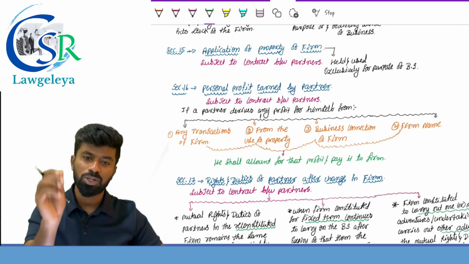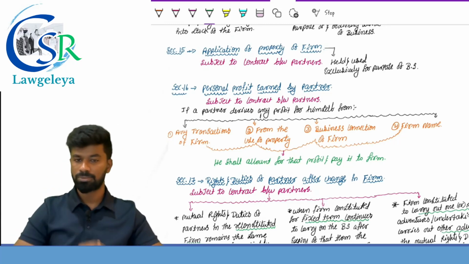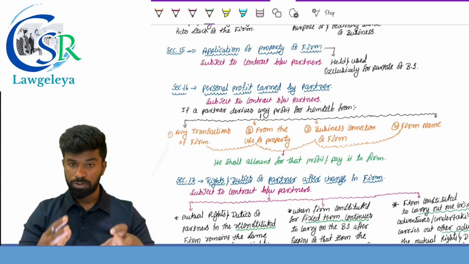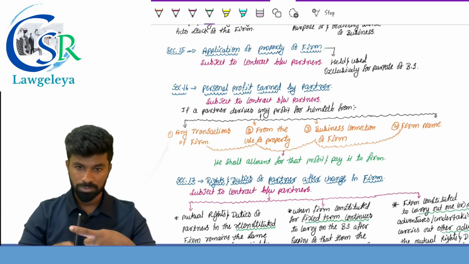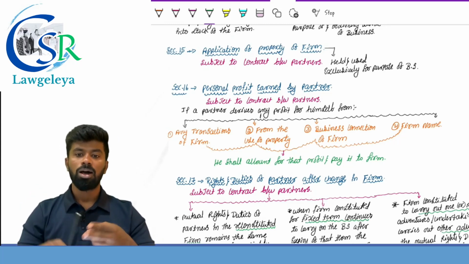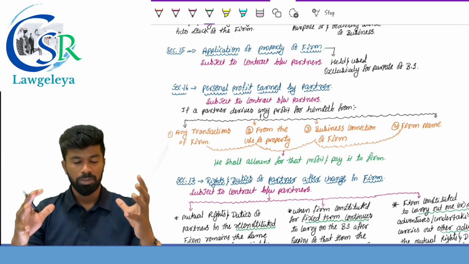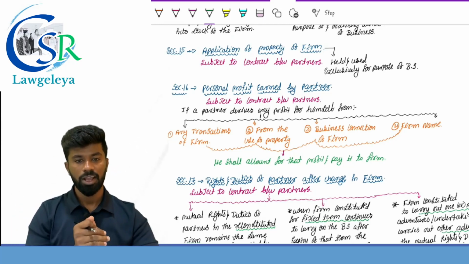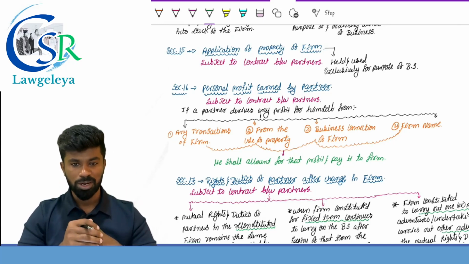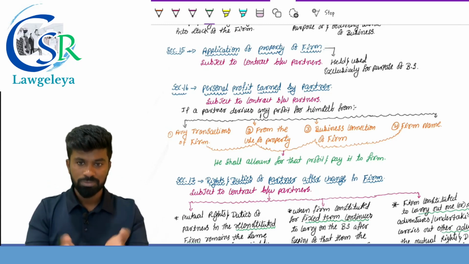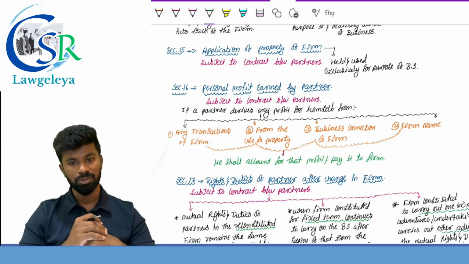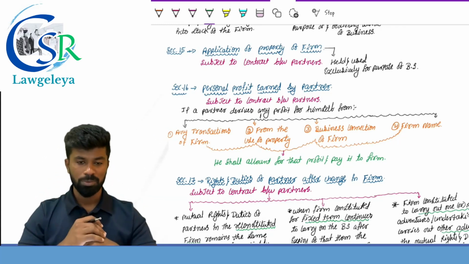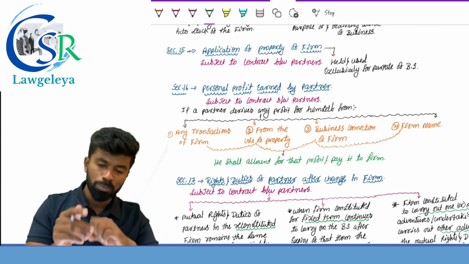Section number 16 provides the consequences of breach of duty of section number 9, which provides that subject to contract between the partners, if a partner derives any profit for himself out of a transaction of the firm, or by use of property of the firm, or by business connection of the firm, or by firm name, he shall account for it and he should pay it to the firm. I repeat, subject to the contract between the partners, if a partner derives any profit for himself from any transaction of the firm, or from the use of property of the firm, or by business connection of the firm, or by use of firm name, he shall account for it and should pay it back to whom? Pay it back to the firm.